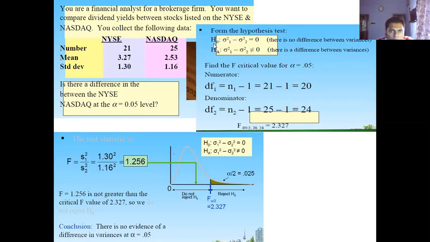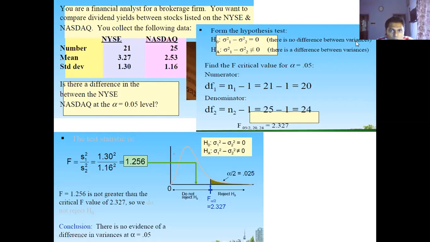Your null hypothesis will be sigma 1 squared minus sigma 2 squared is equal to 0. Sigma is the standard deviation, so sigma squared is the variance: the variance of New York Stock Exchange and the variance of NASDAQ. If you subtract, it is 0.